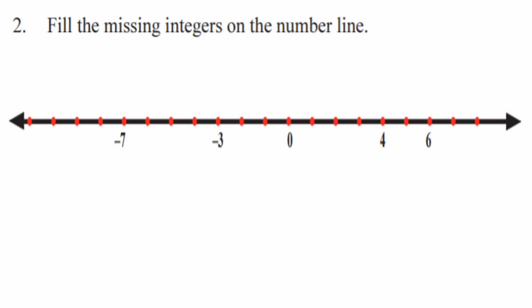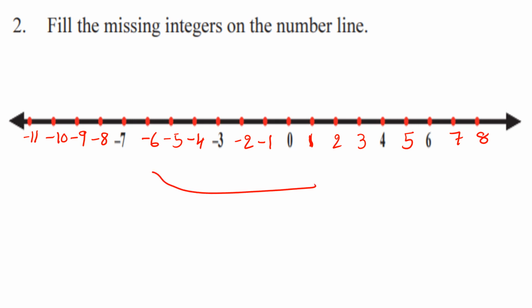Let us see. After 0, we already know that it is 1, 2, 3, 4 and 5, 6, 7, 8. Before 0, it is negatives: minus 1, minus 2, they have given already, minus 3, minus 4, minus 5, minus 6. They have given minus 7 here, then minus 8, minus 9, minus 10, minus 11. So these are the missing integers in between the given integers.